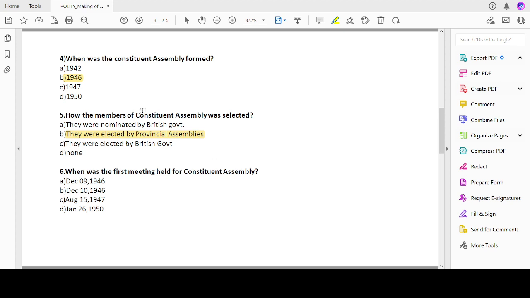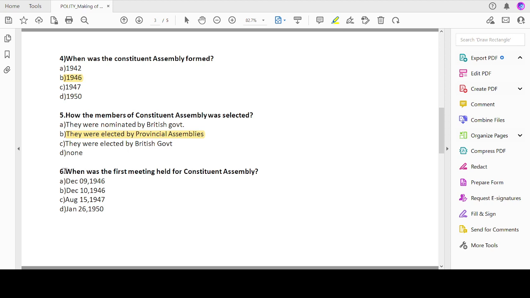Now if I tell you something regarding how the members of the Constituent Assembly were selected, I can say the members were to be indirectly elected by the members of the provincial assemblies. Provincial assemblies were elected on a limited franchise, and from the provincial assemblies the Constituent Assembly members were elected, not selected, elected.